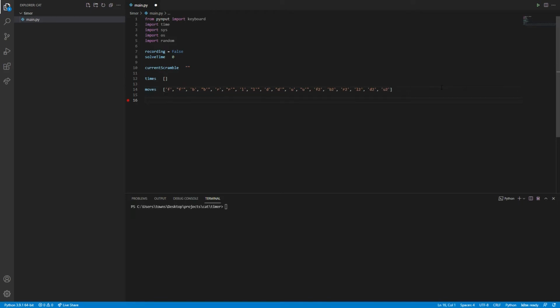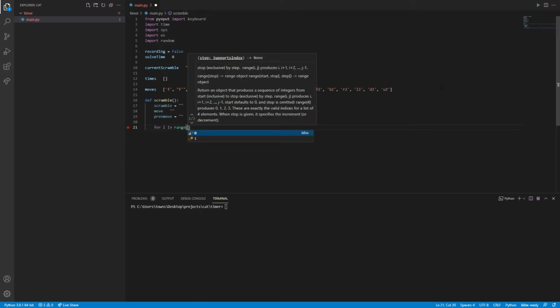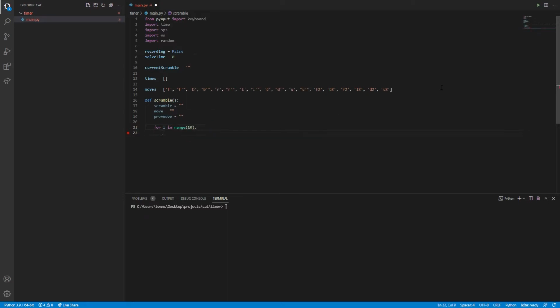So then we'll define a function called scramble. And we'll say scramble will equal an empty string. Move will equal an empty string. And previous move will equal an empty string. Now we'll say for i in range. Now this number can be however many moves you want your scramble to be. I'm going to put 10. We're going to say move equals random.choice moves, and then we're going to add a space to the end. Then that should be move.